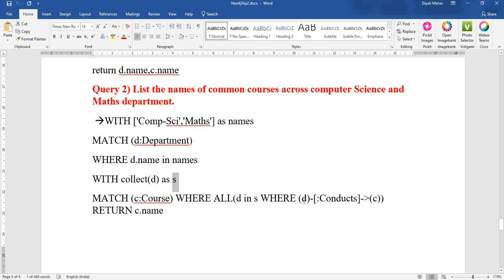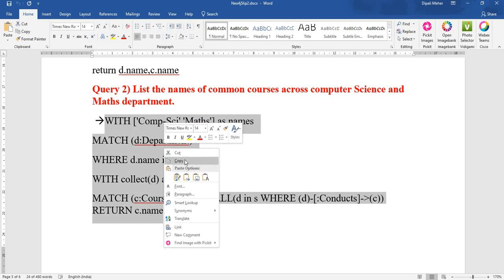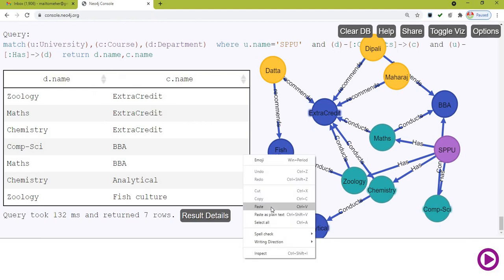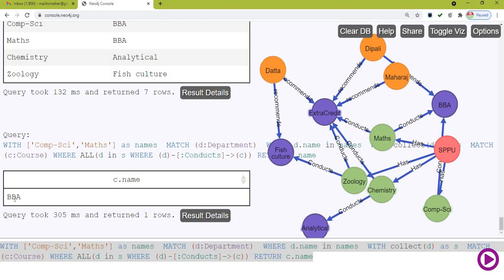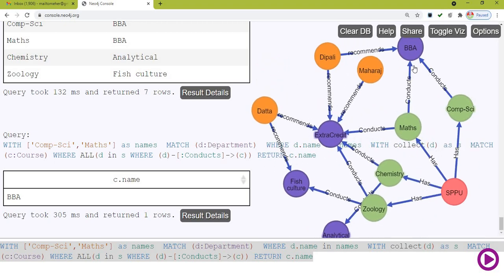You want to find out a common course. So for which course should the relationship hold? Which relationship should hold? Where D conducts C, and you have to return that course name. So let us fire this query and check for the answer. So it gives you the common course across computer science and maths department. Go for your graph and check the common course for maths and computer science department. See, both are conducting a common course, BBA.